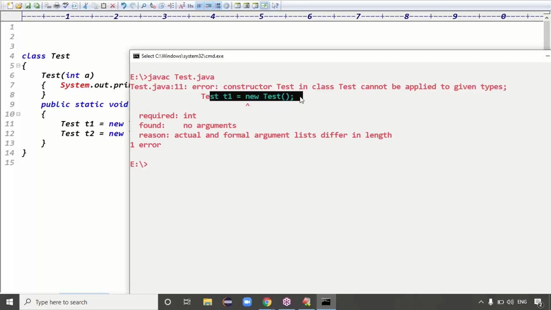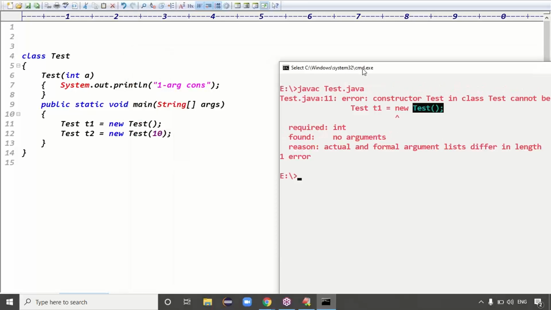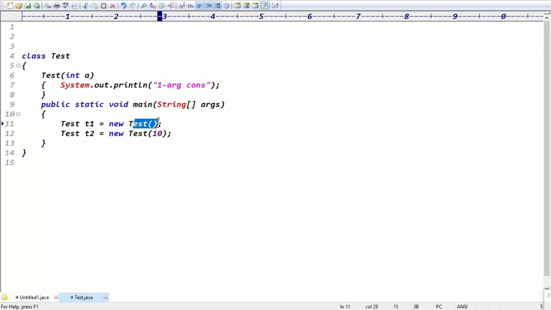So this is the issue. Test t1 equal new Test. This is how many argument constructor, guys? Zero argument constructor is the issue, right? The reason is Test t equal new Test, after the new keyword, this is like a zero argument constructor. Inside the class there is no constructor, so maybe you're thinking the default constructor is generated, guys.